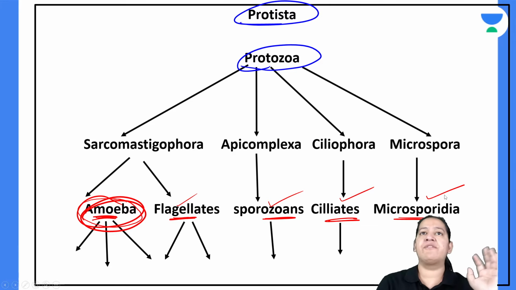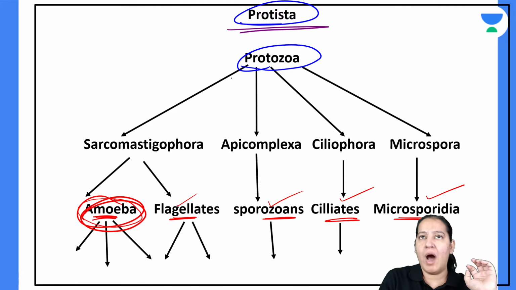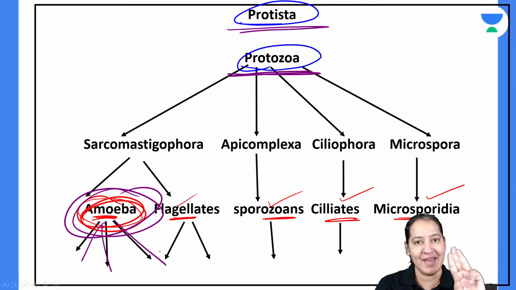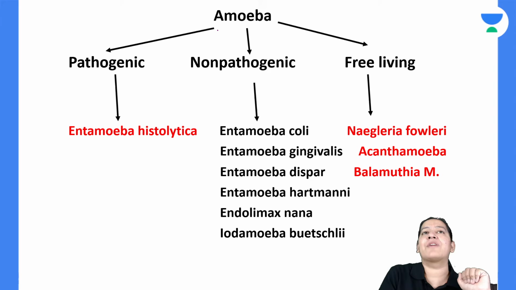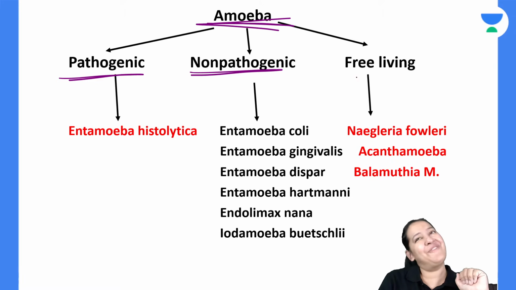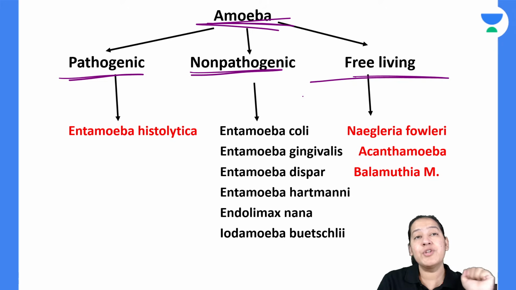So let me start with protozoa. As I have told you, protozoa, protista. Let me start with amoeba first. I have drawn 3 arrows from the amoeba. Can you see the 3 arrows of the amoeba? So: pathogenic amoeba, non-pathogenic amoeba, and free living amoeba. What do you mean by that?